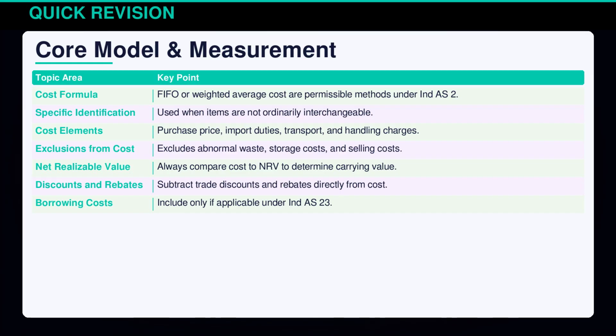Indian Accounting Standard 2 allows FIFO or weighted average cost for inventory measurement. Specific identification applies to unique items. Costs include purchase price, duties, and transport, excluding abnormal waste. Always compare inventory cost to net realizable value. Trade discounts reduce costs directly, and borrowing costs are considered if Indian Accounting Standard 23 applies. Mastering these rules ensures accurate inventory valuation.